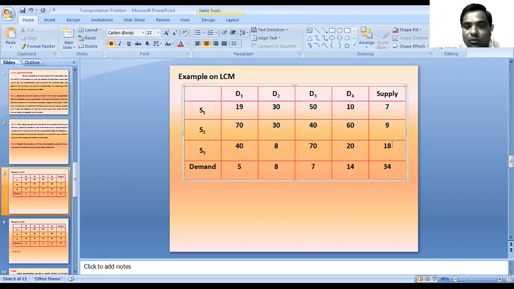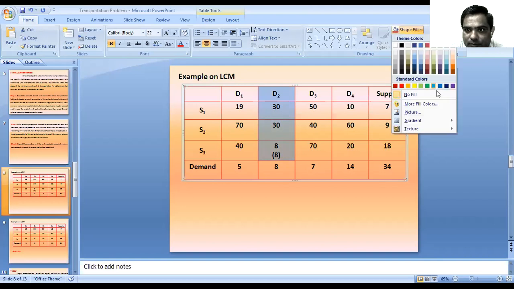So we have to allocate as much as possible. Supply is 18 units and demand is 8 units, so here we can allocate the whole quantity of 8 units to D2. That means the demand of D2 is fulfilled. Then line out or cross out the entire column.